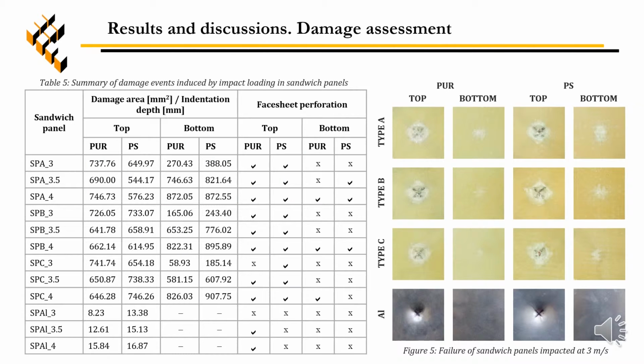Table 5 and Figure 5 present a summary of the damage events induced by impact loading in sandwich panels. It can be seen that composite sandwich panels are most of the time severely damaged and even completely perforated for the highest impact velocity. Aluminum sandwich panels instead are less damaged and perforation occurs only on the upper face sheet of the panels, with polyurethane foam core at higher impact velocities.